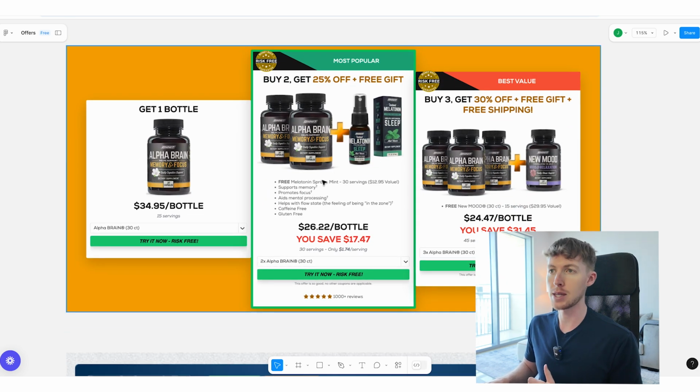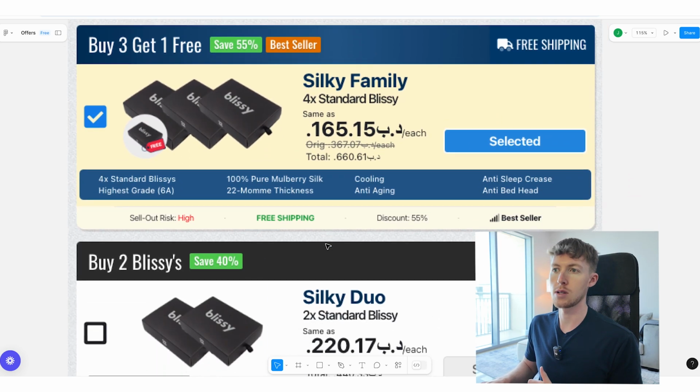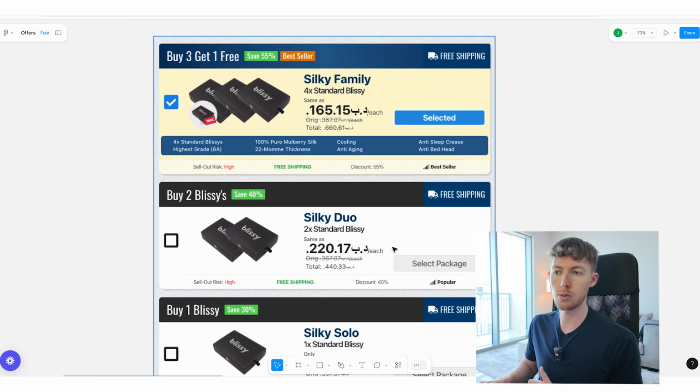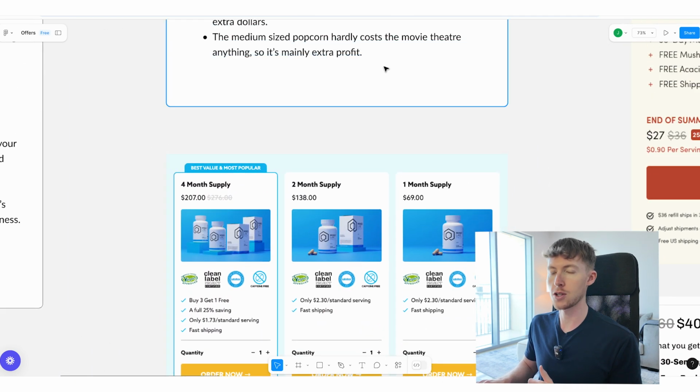This one right here, same thing, optimizing towards the middle. You buy 2, you get 25% off plus free gift. And then they have the per bottle savings and you save this much, okay? So last example here, and this is an interesting one because all these examples are consumable products, right? Products that you use up and you need to replace.